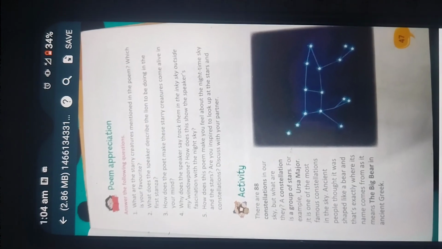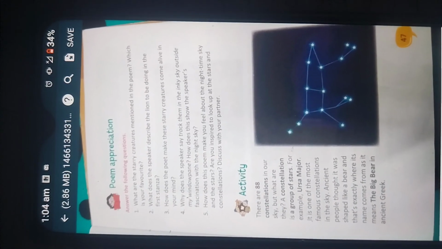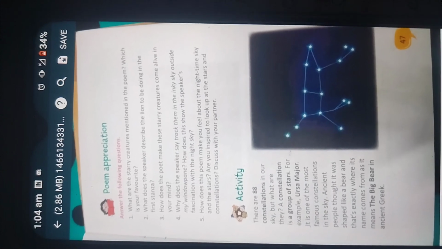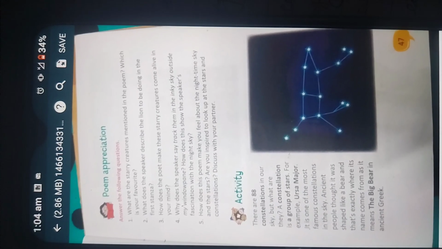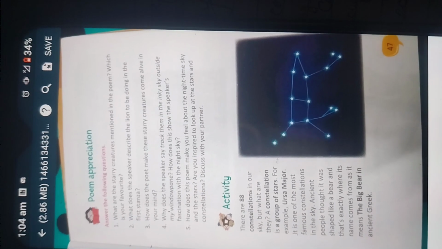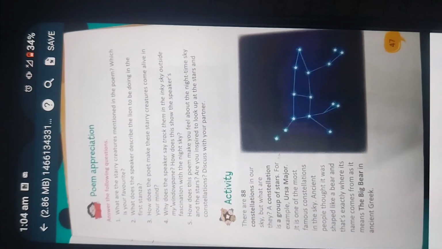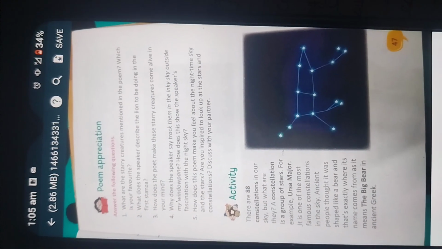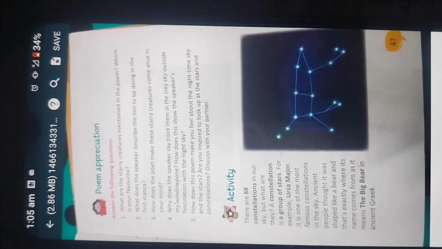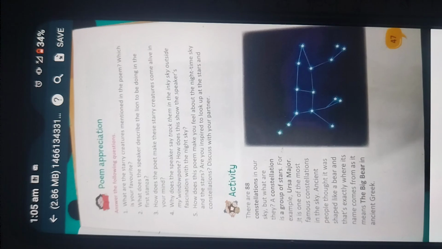And the last question, you should write your own point of view about how this poem makes you feel about the nighttime sky and the stars. What do you feel about the nighttime sky and the stars? How do you feel when you look at the stars? Are you inspired to look up at the stars and constellations? You need to write your own input, how you feel when you look at different patterns of stars.